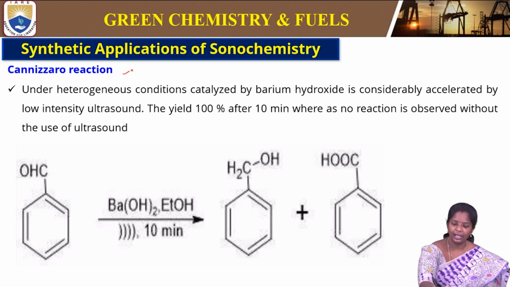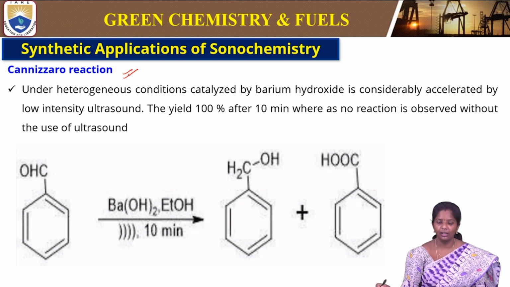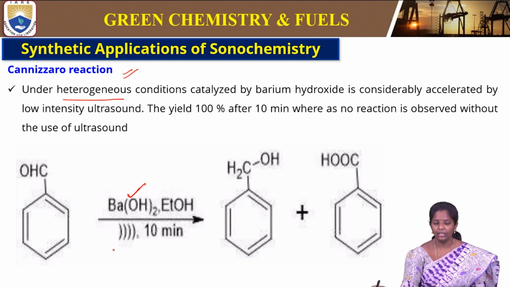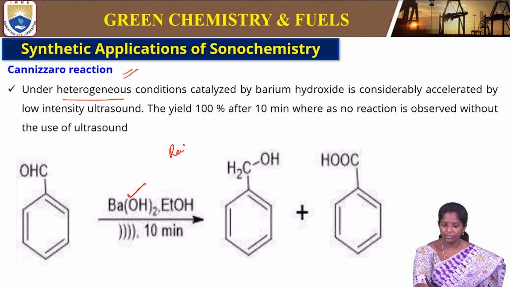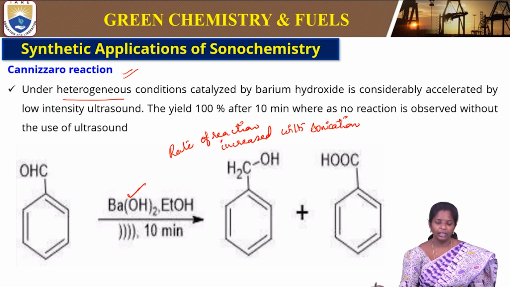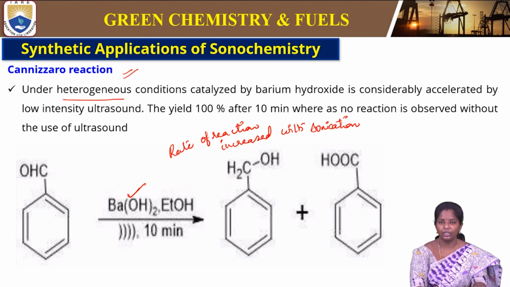Next is the Cannizzaro reaction. This is also an important reaction, where under heterogeneous conditions it is catalyzed by barium hydroxide, which will increase the rate of reaction with sonication. What happens here? The organic and inorganic molecules get together and the reaction takes place under ultrasonication.